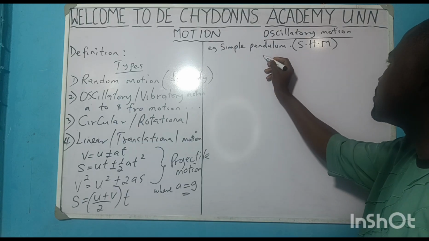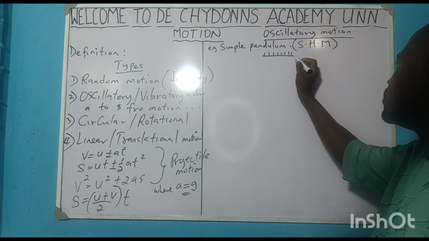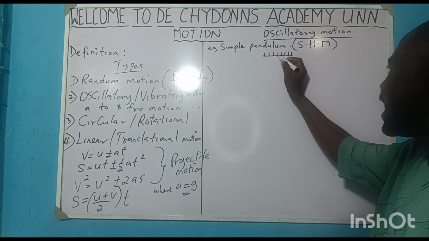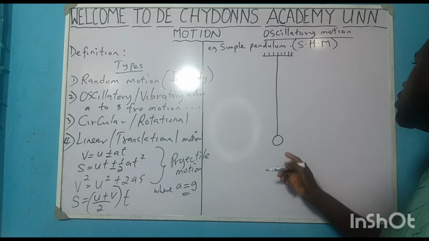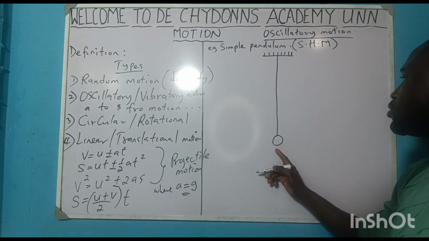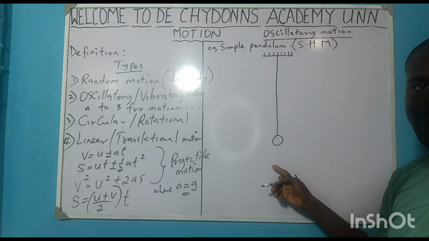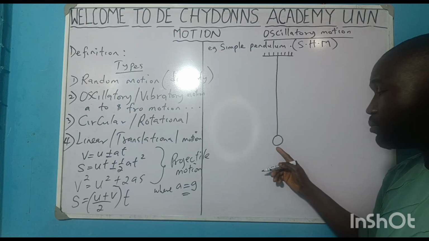Look at a fixed point and you clamp your pendulum bob, maybe using a thread. This is a bob.